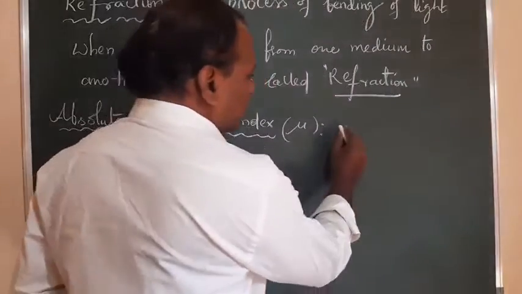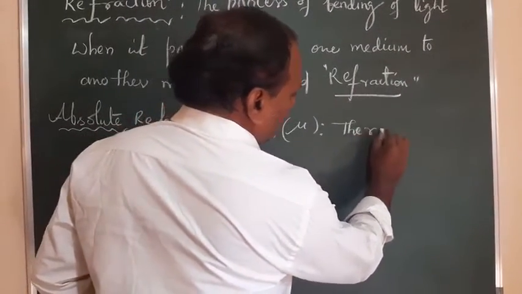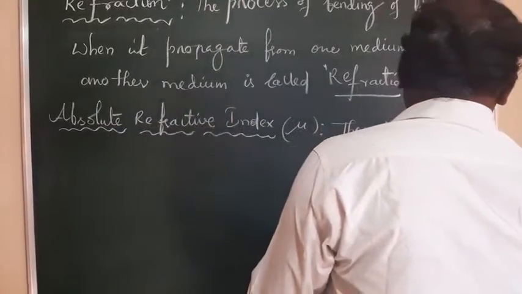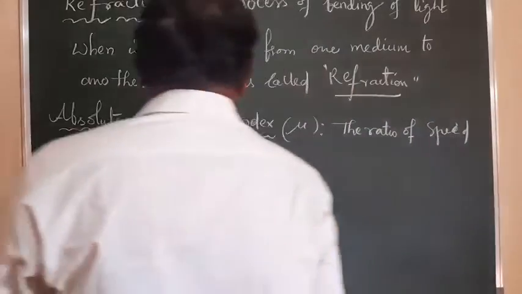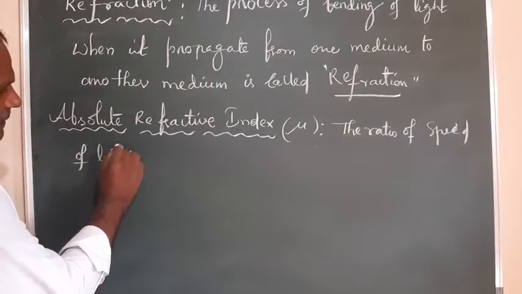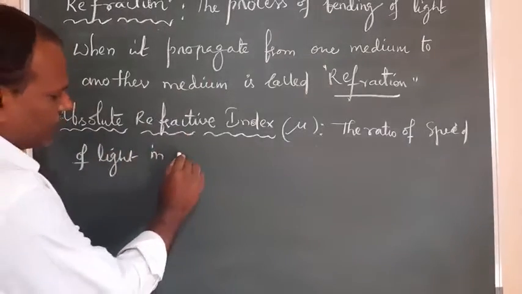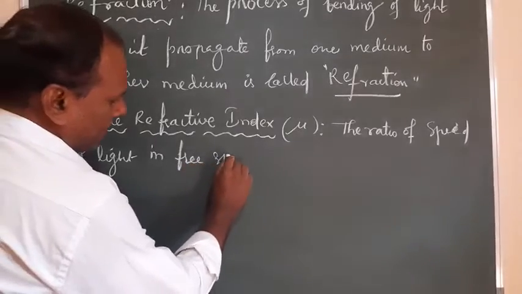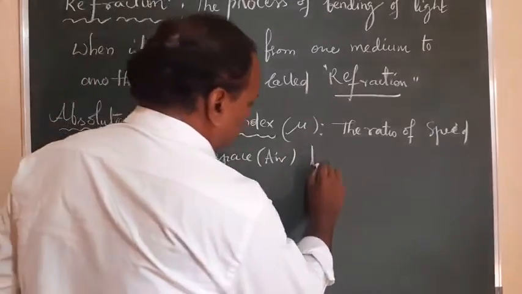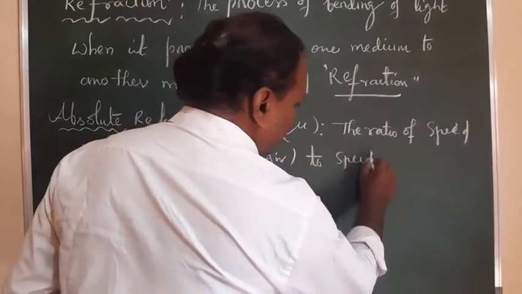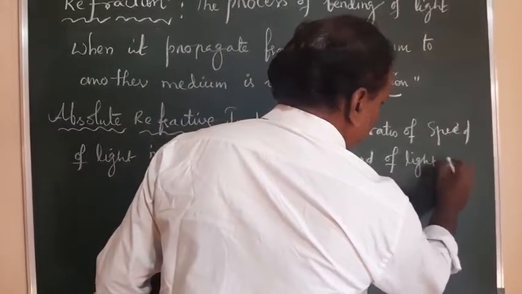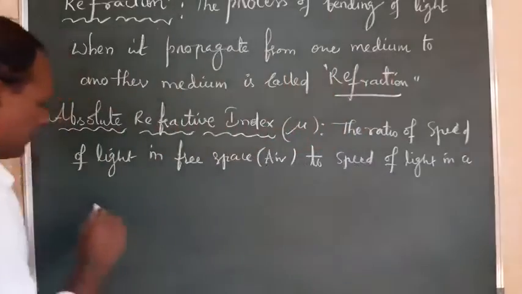So here, it is the ratio of speed of light in free space or air medium to speed of light in a medium.